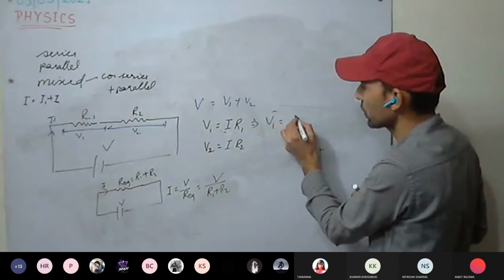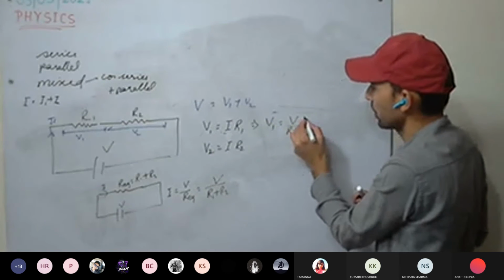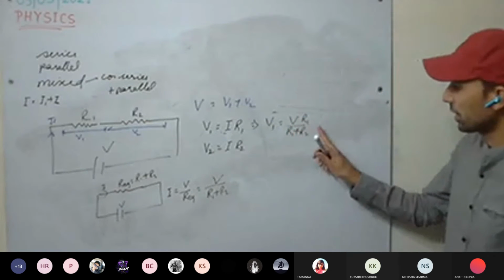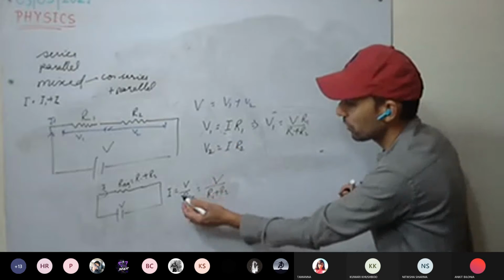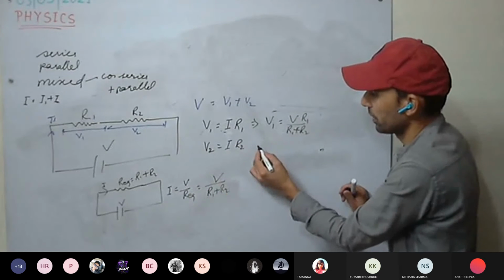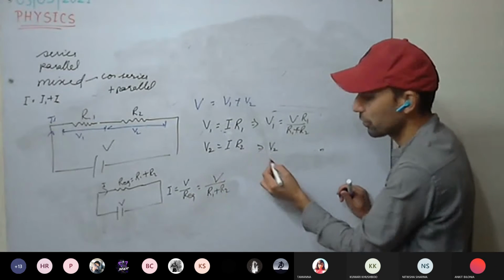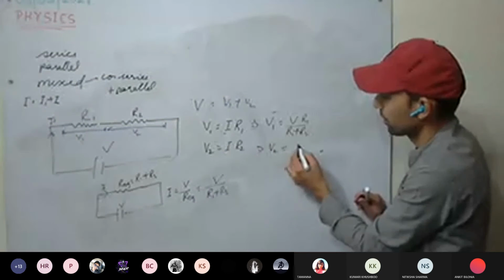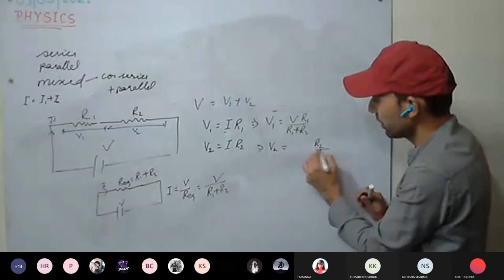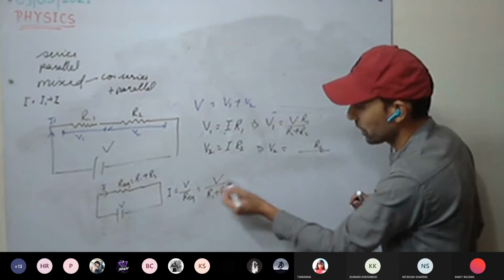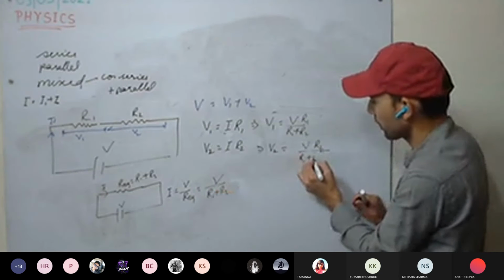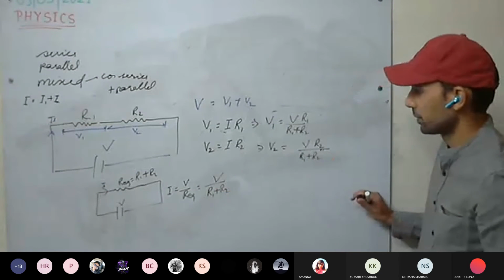V upon R1 plus R2 into R1. Understood this one? The value of this I we have put from here. Similarly V2, it will be how much? R2 is there. I we have put this one. V upon R1 plus R2 into R2.